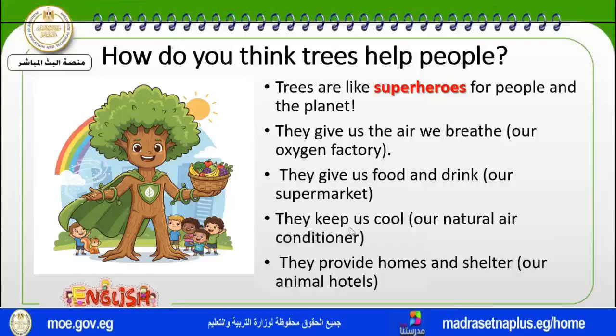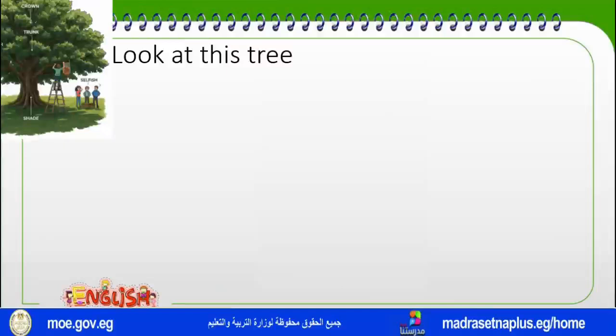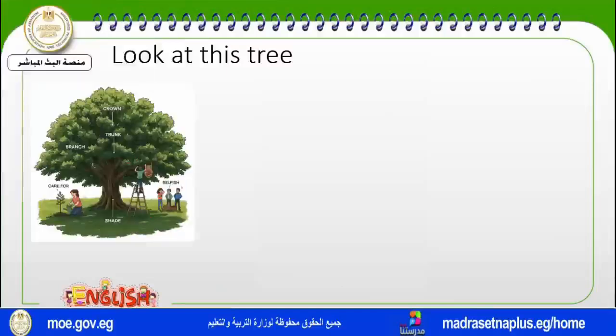Also, trees keep us cool. They work as natural air conditioners. So can you see that they are our superheroes? They give us a lot of benefits. Now we're still with trees. I'd like you now to look at these trees. What can you see here? We can see a tree, we can see a girl, we can see boys and girls, we can see a boy on a ladder.